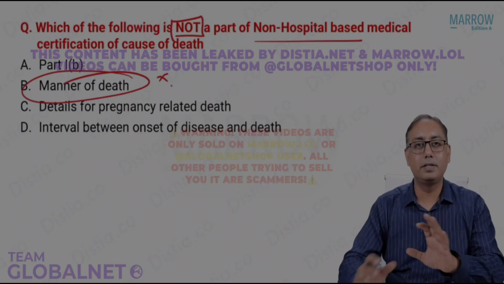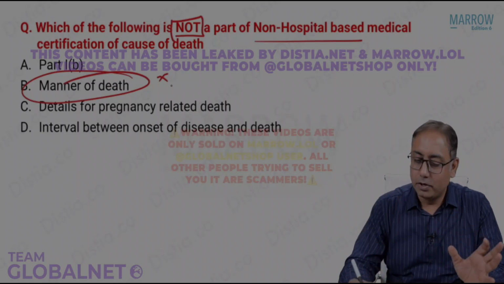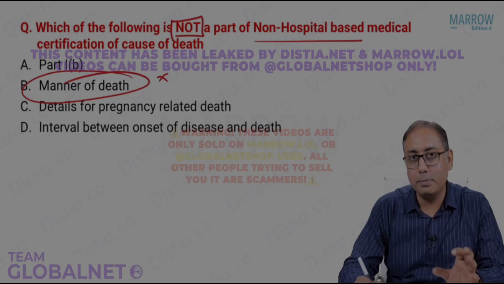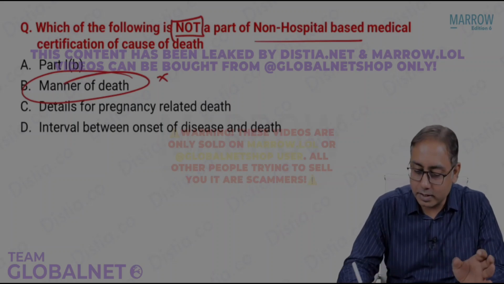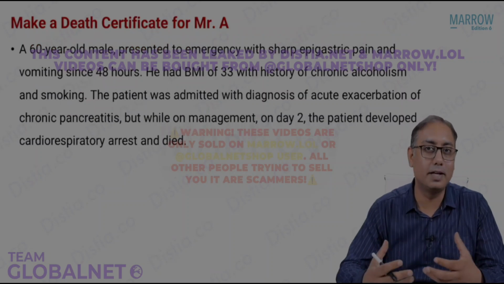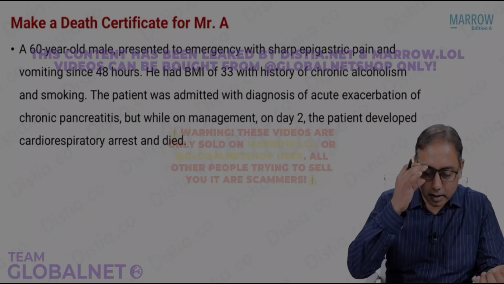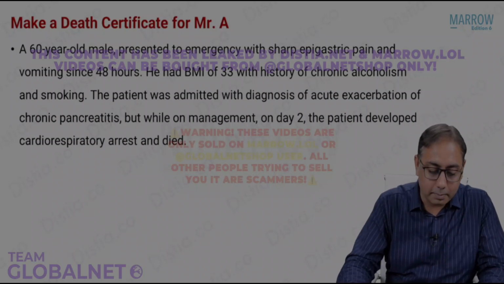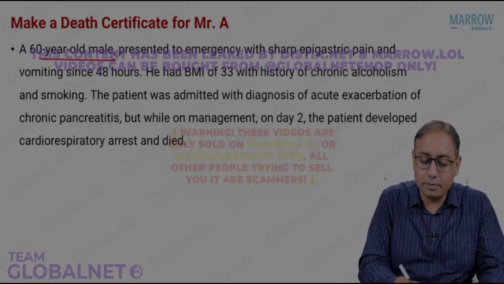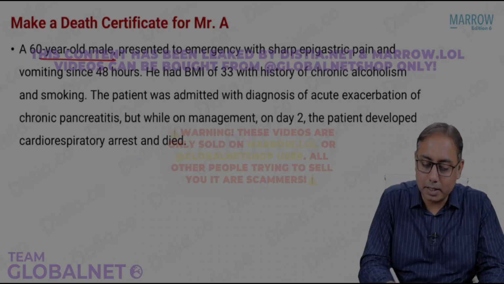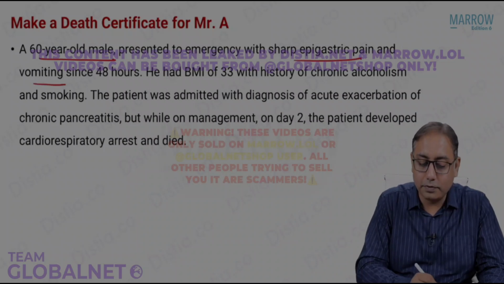Now very quickly, let us take a few examples on how to fill in the death certificate. Please remember that in part 1A, we never fill the death certificate with immediate causes like cardiorespiratory arrest or things like these. Let us have a look at this question. Make a death certificate for Mr. A. Mr. A is a 60-year-old male presented to emergency with a sharp epigastric pain and vomiting since 48 hours.